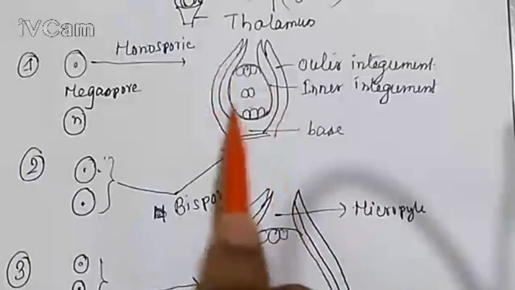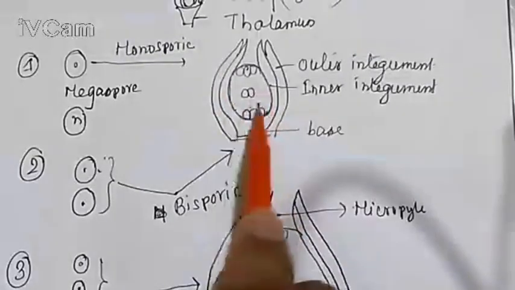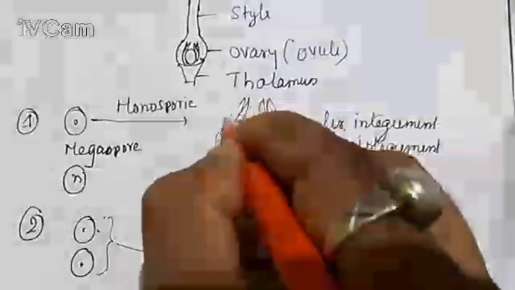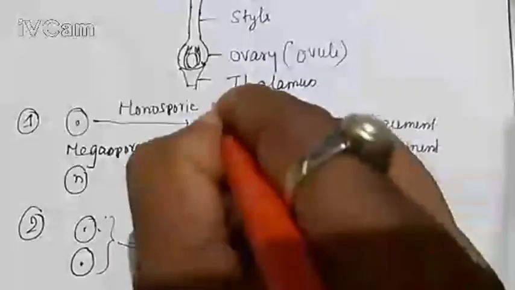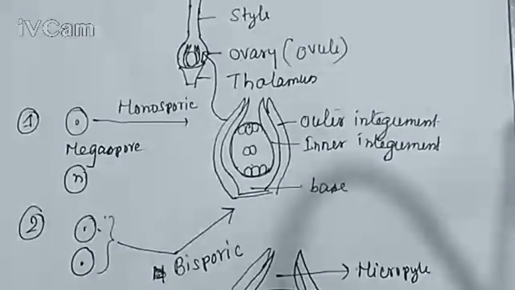The remaining parts are the same, because this ovule is present within the ovary. Ovary is the chamber of the female reproductive part where ovules are present. The ovules may be one or more than one, that means many ovules. In this picture, you observe a single ovule. So this is the monosporic type of embryo sac development, because one megaspore is participating.